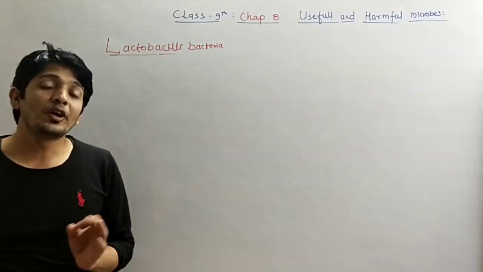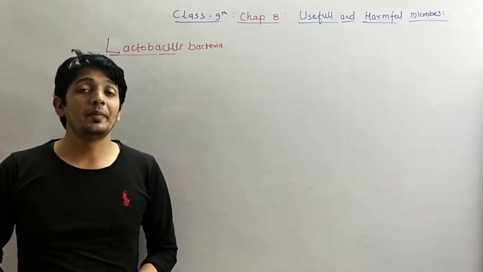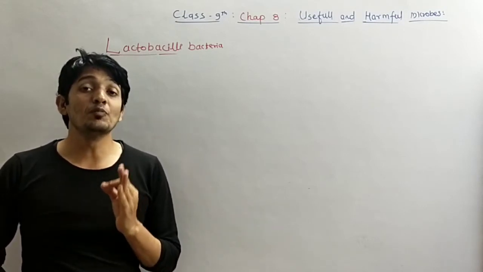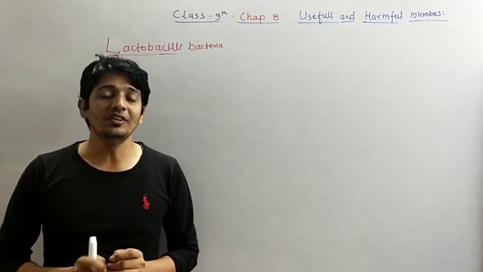So students, now we are going to understand the lactobacillus bacteria, and it is a very important one. Just concentrate on the study.